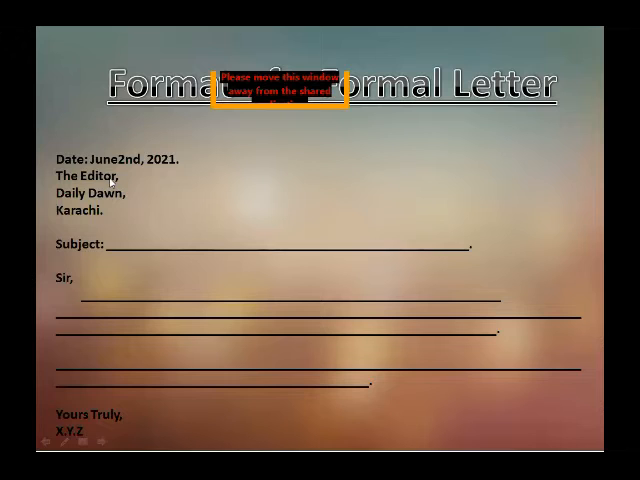Is it clear, my all dear students? This is the correct way for writing the date. Very first you have to write the month, then date in the ordinal form, then put comma, then year. After writing the year, you have to put full stop. Then you have to write the editor. After writing the editor, you have to put comma, then the name of a newspaper, Daily Dawn, then comma, then your city name, Karachi, full stop.